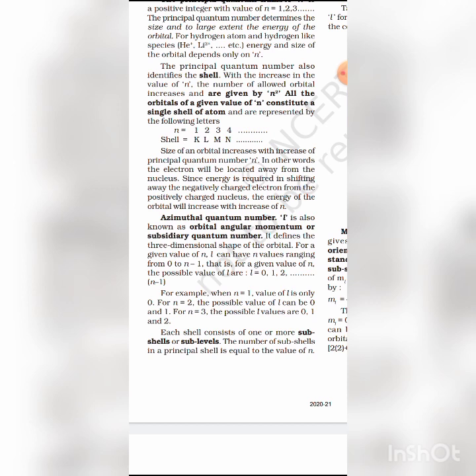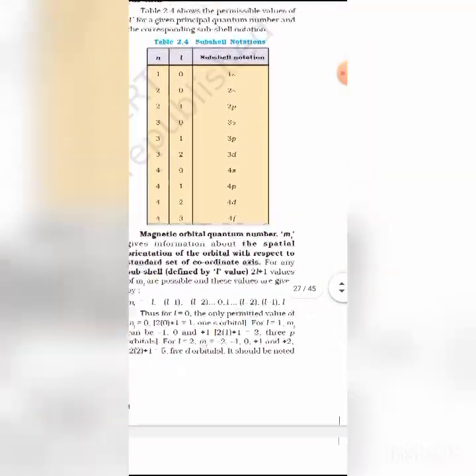Since magnetism is due to the angular momentum, it determines the magnetic orientation of an orbital, that is the direction of the orbital relative to the magnetic field in which it is placed. Clear? And its permitted values are minus l to plus l, including 0. When l equals 1, then m will be minus 1, 0, plus 1. Okay, and its total number of values equals 2l plus 1.